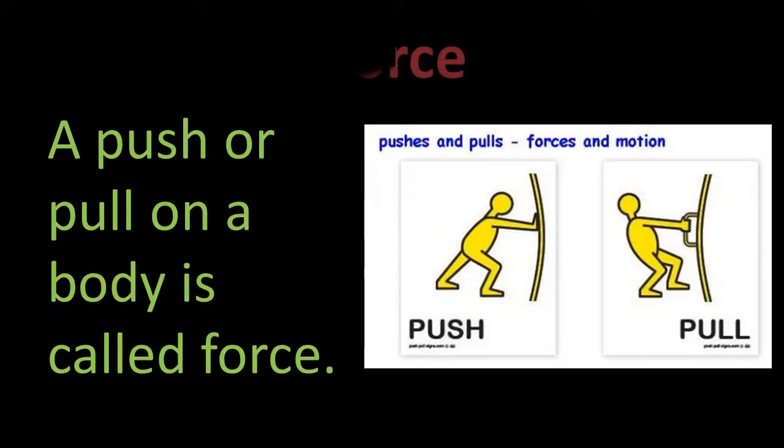When we want to open a door, we have to push the door handle. And when we want to close the door, we have to pull the door handle with our hand. This means that to move a body, or an object, it has either to be pushed or pulled. A push or pull on a body is called force. The direction in which a body is pushed or pulled is called the direction of force. We open or close a door by applying force.